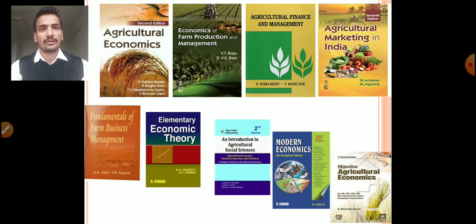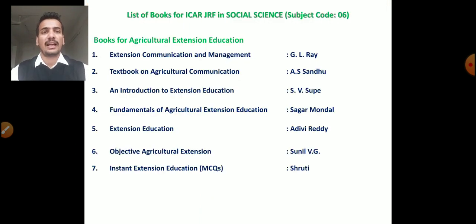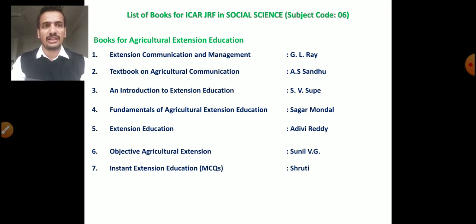DeWitt also. So this is about the agricultural economics. Now the second part is agricultural extension education. As we know, there are 6 to 7 books of extension education. Extension Communication Management, G.L. Ray.